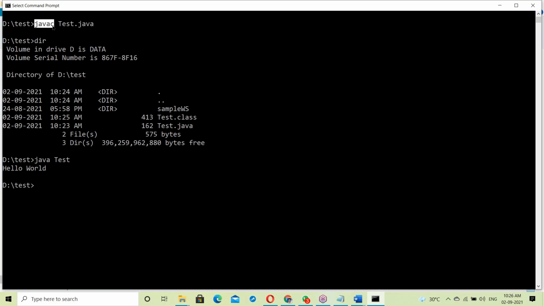See, javac is a compiler. C means compiler, so javac means Java compiler. Program errors are checked by the compiler. If no errors, it generates the dot class file. The dot class file is taken by the Java interpreter. Java means interpreter. Program errors are checked by the compiler, but runtime is by the interpreter. So both compiler as well as interpreter are involved here.